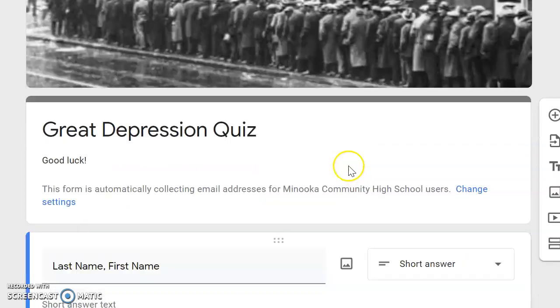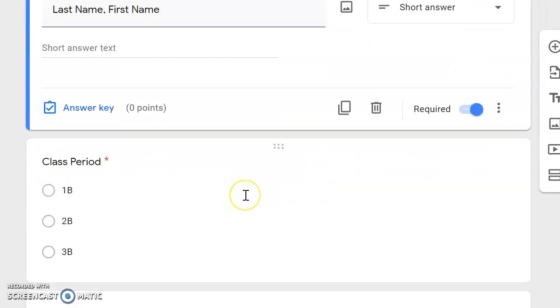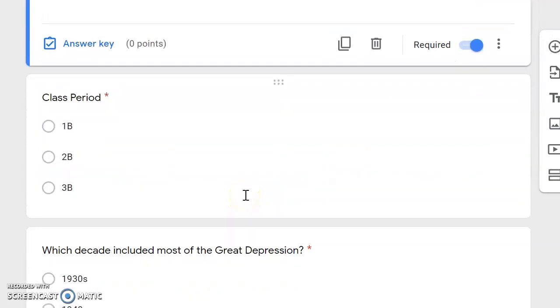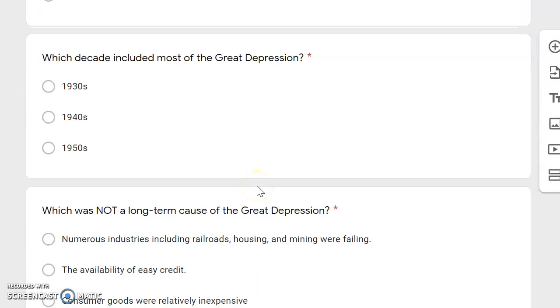Great Depression quiz. You're going to type in your last name and your first name and your class period. Question number 1. Which decade included most of the Great Depression? 1930s, 1940s, or 1950s?